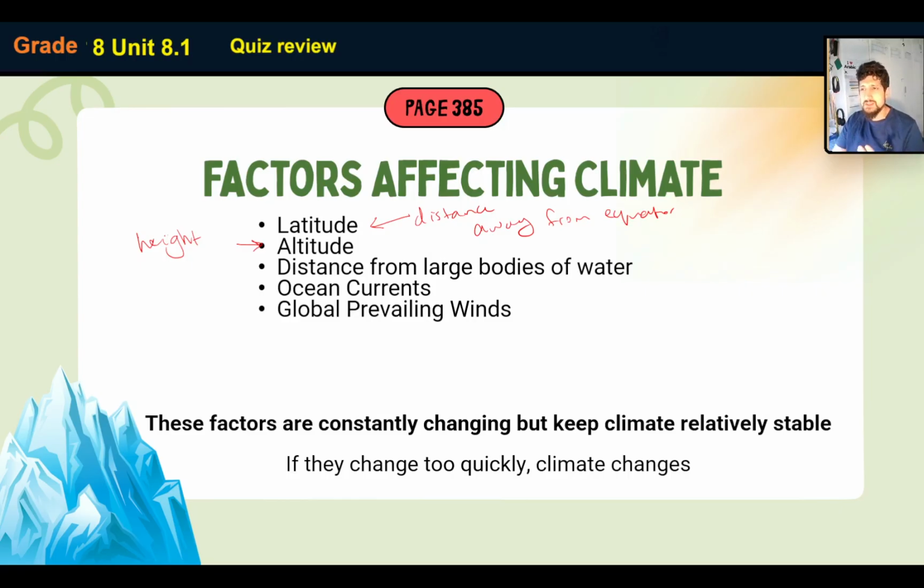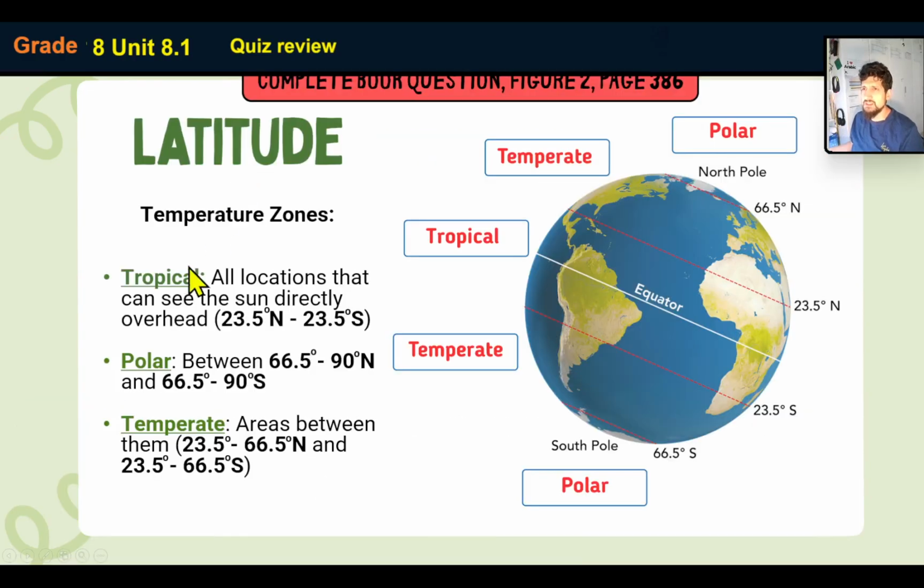So obviously the global prevailing winds do have an impact on the type of climate a country has. So these are the factors that affect the climate, which is the long term conditions, right? Let's keep going. So, what are the different zones we have?